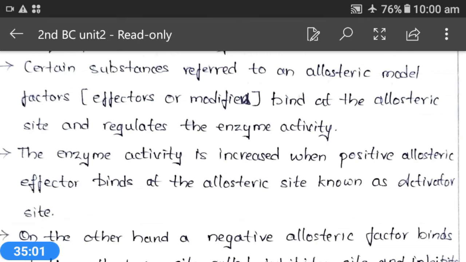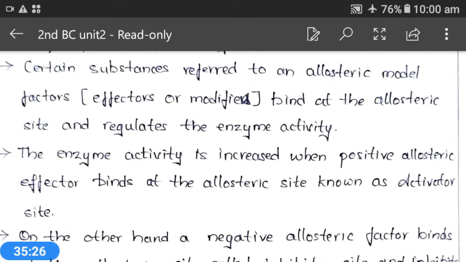Competitive inhibition, non-competitive inhibition and uncompetitive inhibition. And coming to irreversible inhibition, we also see a specialized form of inhibition, that is suicidal inhibition. And in allosteric inhibition, it might be positive or it might be negative.